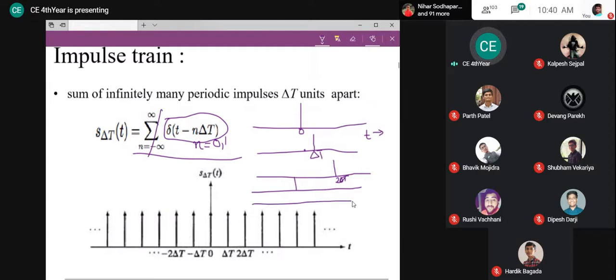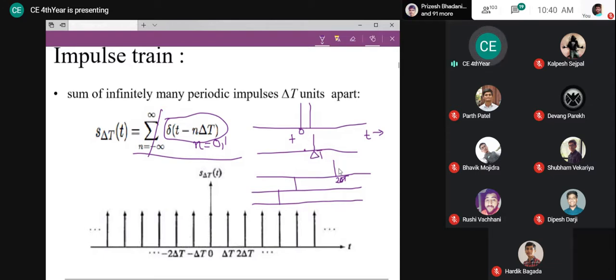And if n is equal to minus 2, then it will exist at minus 2 delta t, and so on. So these are different impulses I have. Then what if I sum them up? If I sum these two signals, then what will happen? Here both the functions are 0. Here this function exists, but this is 0. Here this function exists, but this function is 0. So what will be my summation? If I just sum these two, it is going to look like this, because this is the summation of these two signals, the earlier one and this one.